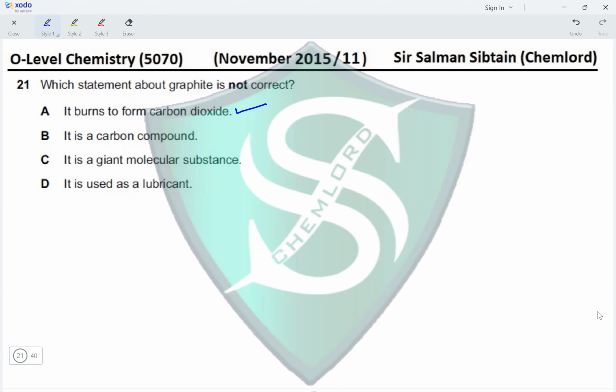Next, it is a carbon compound. No, it is the carbon element itself. It is one of the allotropes of carbon, one of the allotropes which includes diamond and graphite. So it is pure carbon, it is not a compound of carbon. Next, it is a giant molecular substance. Yes, it is a covalent macromolecule made up of carbon atoms.